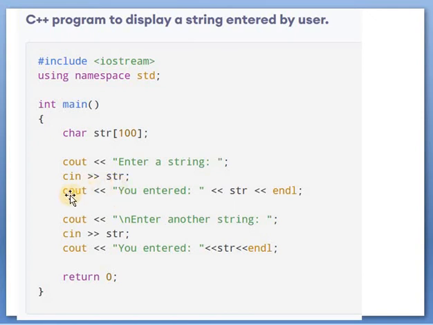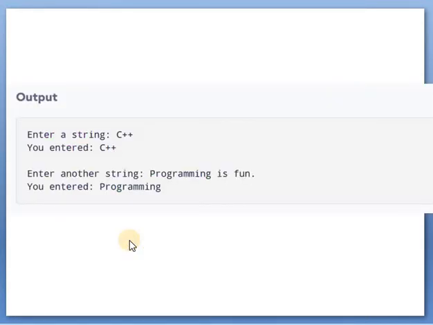So cin is used to take input from the user, into str. Now you have entered str. Here we are displaying the value which is entered by the user. Now enter another string. You entered string. So here the user again enters some string into this program. Now see the output: Enter a string: C++, you entered C++. Enter another string: programming is fun, you entered programming.